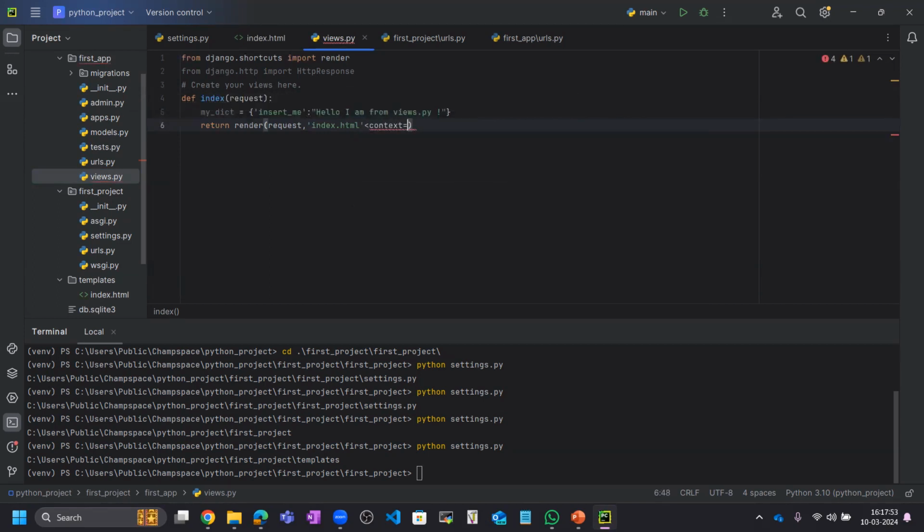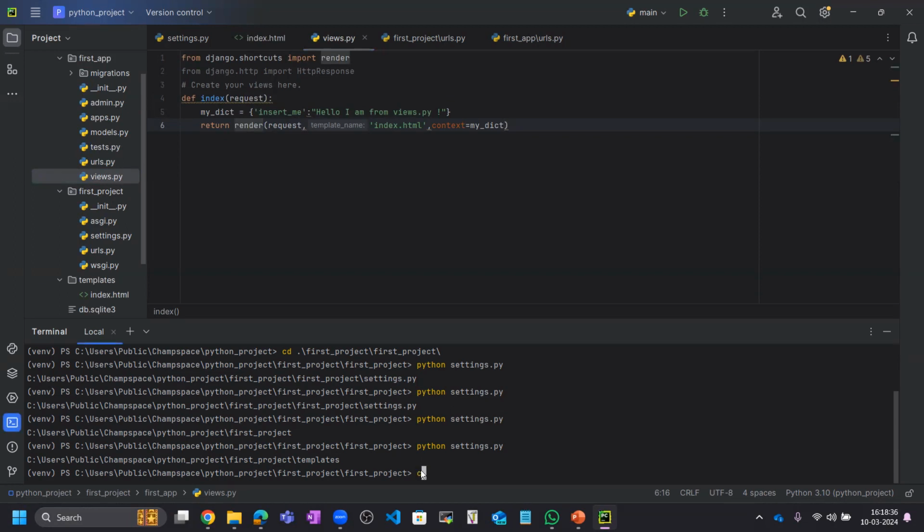Context will be my dictionary. Inside, what is wrong here? Now it is the same format, context equal to my dictionary, but here we need to give the comma. This is the right format, and here we have given the correct path of index.html. Now it will render. Let me save this and I will show you how this will render.